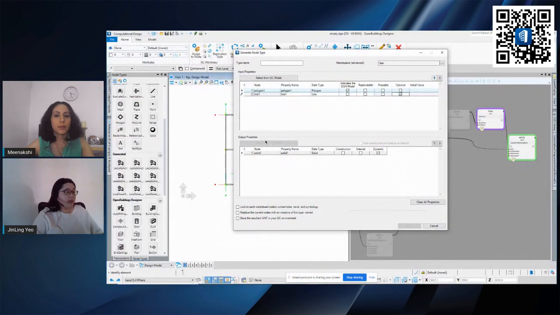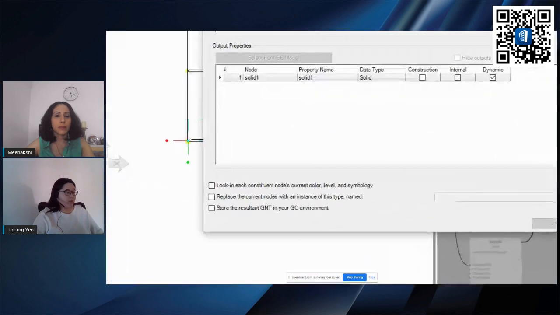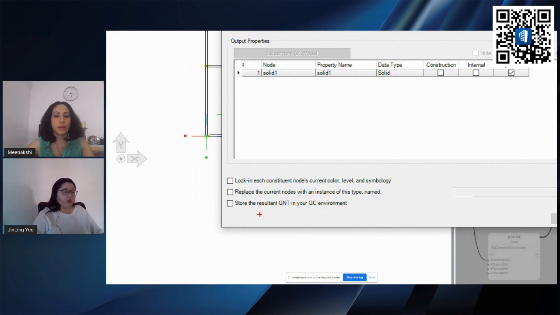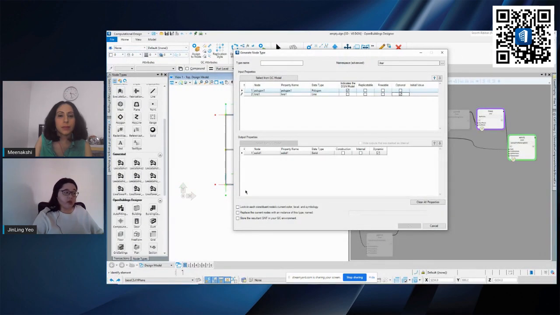Okay, so once you have this done, if you look at the bottom here, you have a choice on whether you want to store this newly generated node in your GC environment. What this means is that whenever I create a new DGN file or open up a separate DGN file, I want to see this generated node type so that I can use it. So you can check this box so that it will automatically appear in all your DGN. You don't need to create this node again and again just to use it. It will be available in every DGN that you have generated.